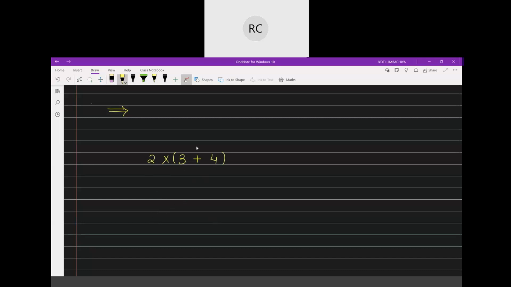Now, these 2 numbers are staying together, but this number 2 is outside. But as you can see, this number 2 is sharing a relationship of multiplication with the whole bracket. So, this whole bracket has a multiplication relationship with 2. So, even if it is here or if it is here, it is sharing the multiplication relationship.